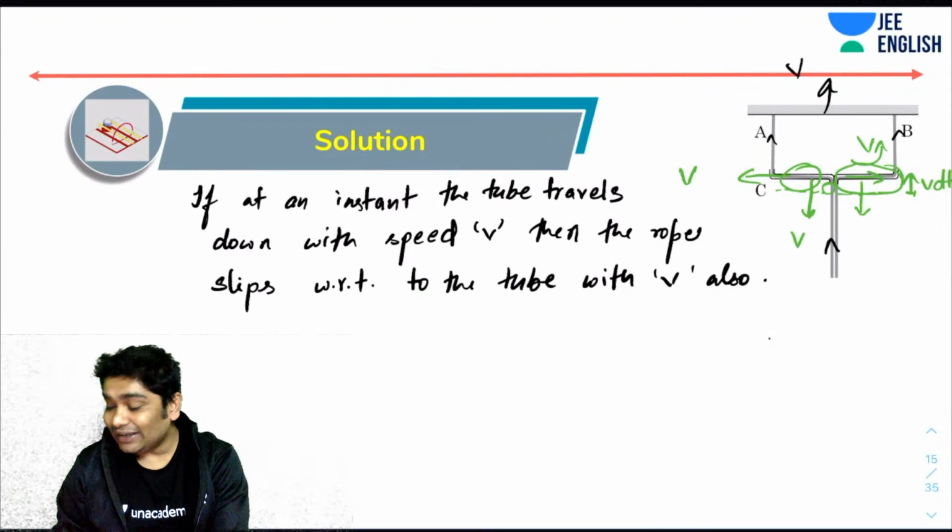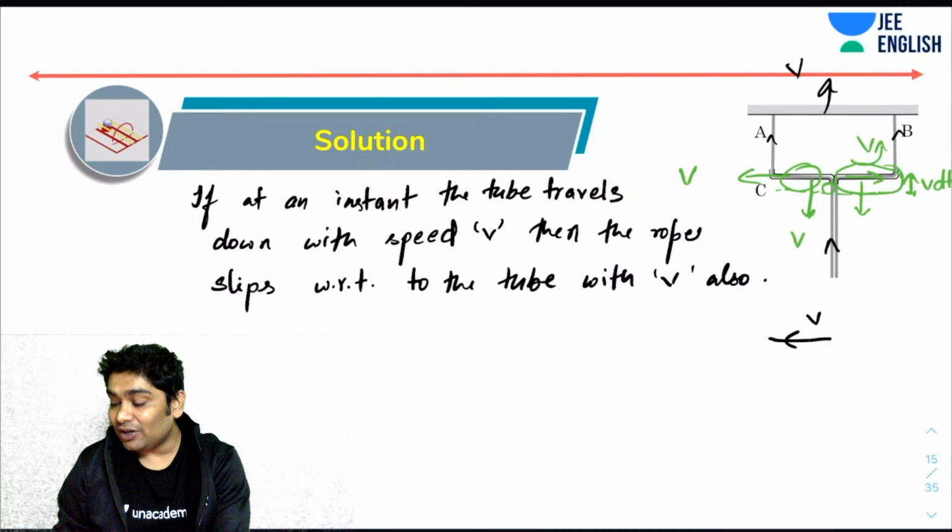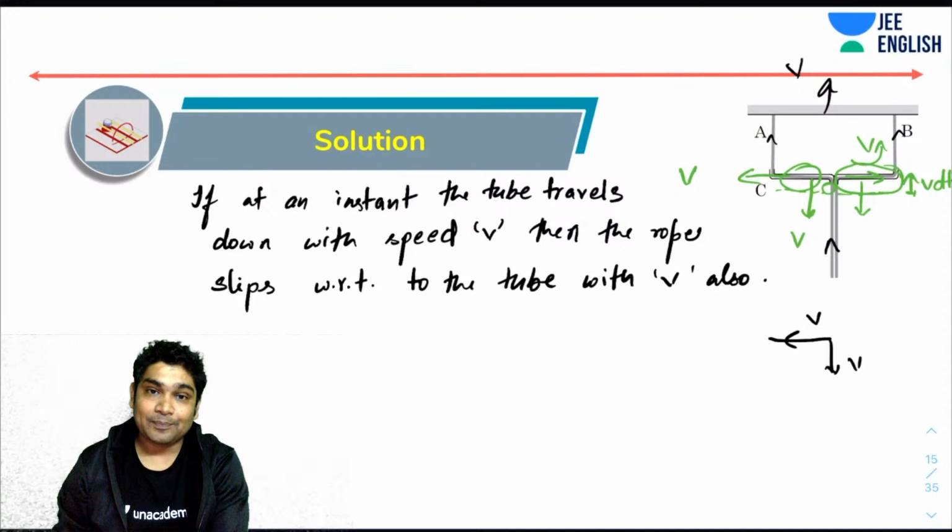So the segment that is contained inside the tube has two velocities. With respect to the tube, it has v velocity like this, and because the tube itself is moving downward with v, it has another velocity v. Okay.